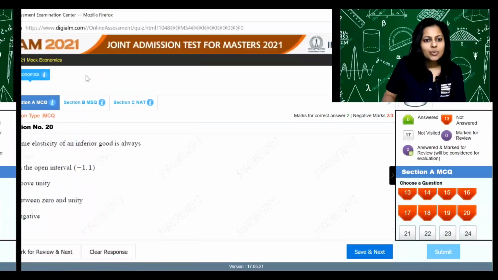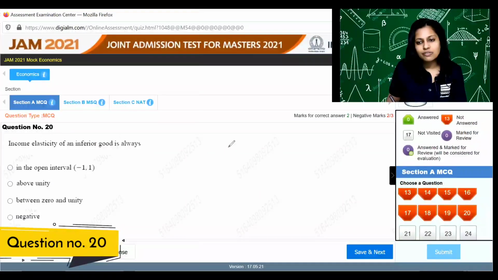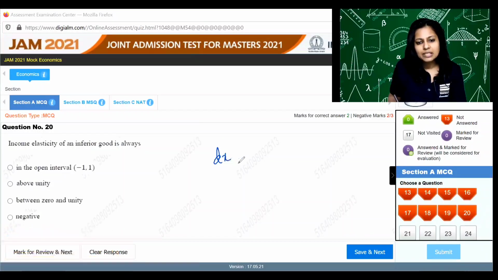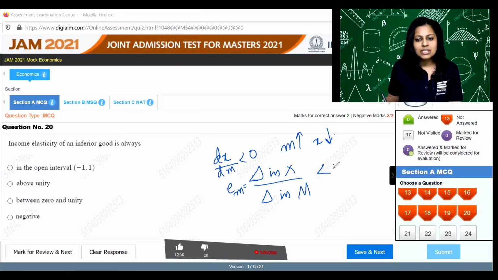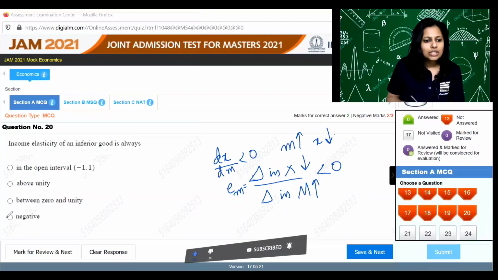Answer is B. Question number 20. Income elasticity of an inferior good. Income elasticity means the change in output due to change in income. And the definition of an inferior good is that the change in output due to change in income is less than 0, or it falls. When income increases, output falls. So the elasticity of an inferior good is negative. One increases, the other has to fall. So it is negative.